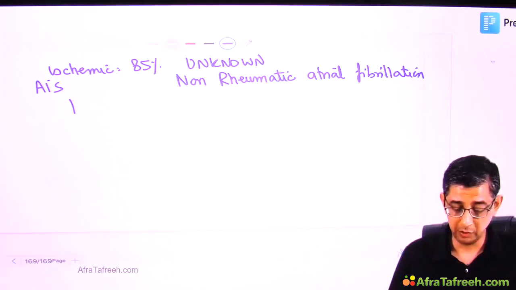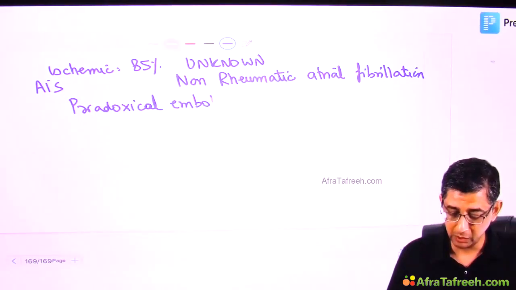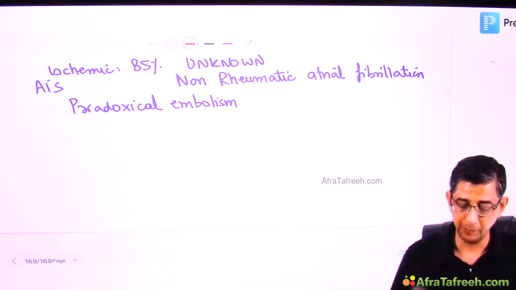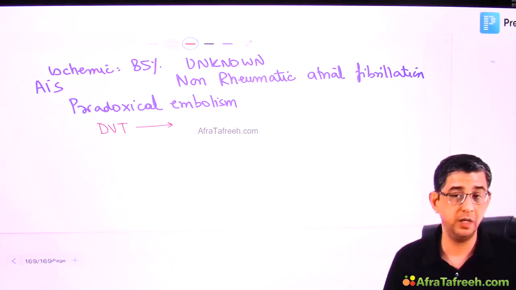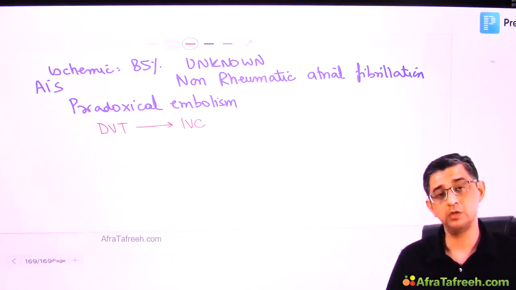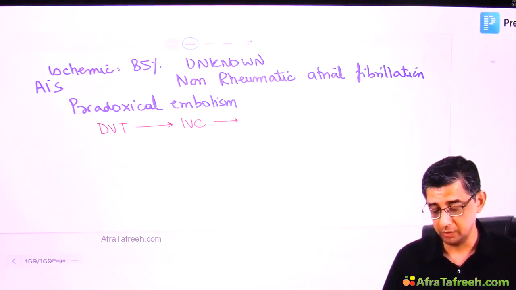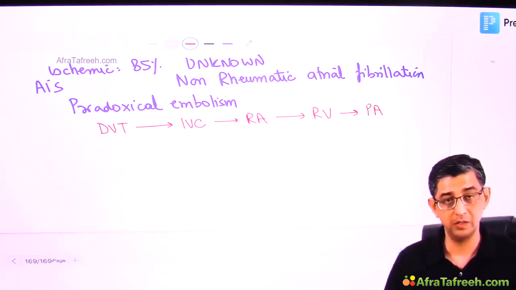The next possibility to be kept in mind is paradoxical embolism, a very interesting term. So I would like you to rather listen to the diagram that I made before you. Let us imagine an old man was lying in the bed for long duration. So you know that stasis of blood in the calf veins can occur, deep vein thrombosis can occur. Due to deep vein thrombosis, the clot will develop in the soleal veins in the legs. From there, the clot will go into the IVC. From the IVC, it will reach the right atrium, from the right atrium to the right ventricle, and then to the pulmonary artery, and it can contribute to pulmonary embolism.